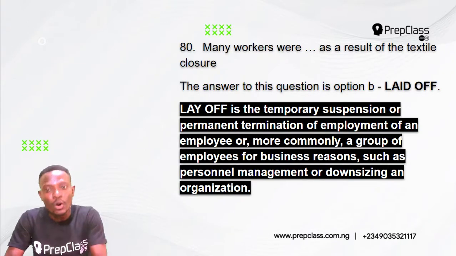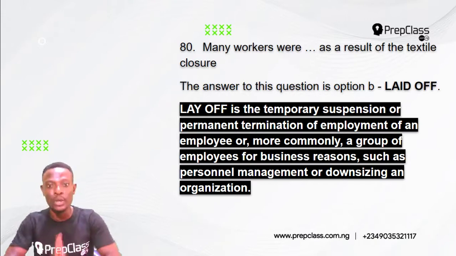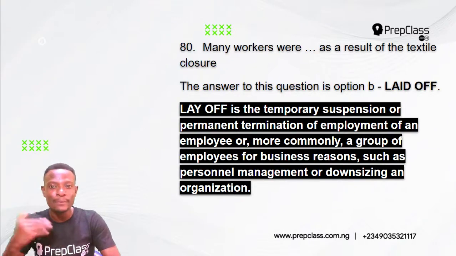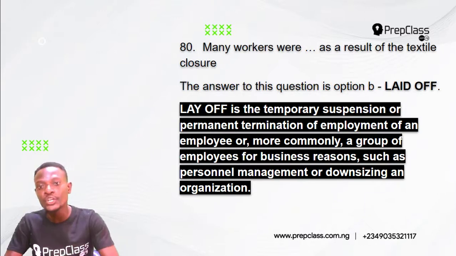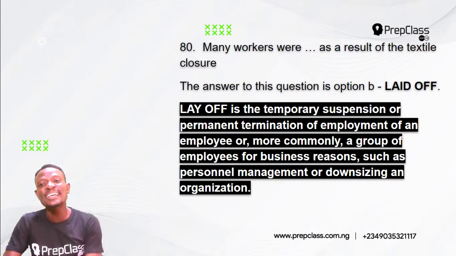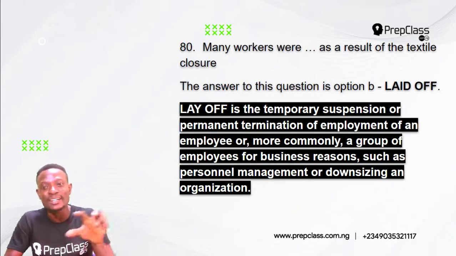When you lay people off, it is a temporary suspension or permanent termination of employment of an employee, or more commonly, a group of employees, for business reasons, such as personnel management or downsizing an organization.